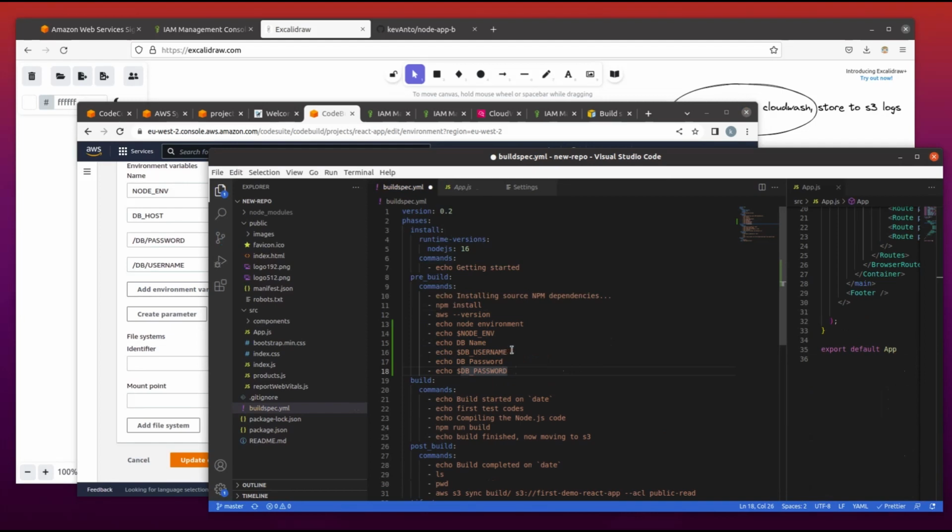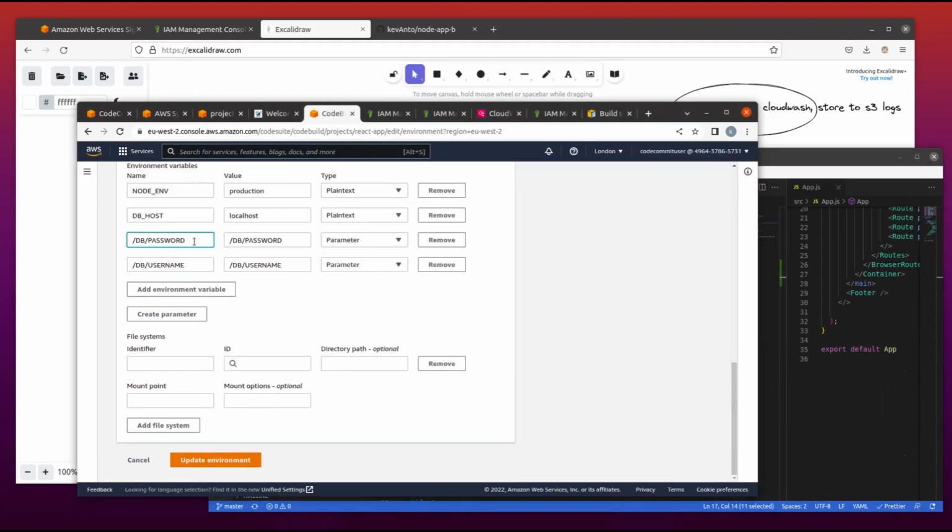Okay, and once we save that, we add back our echo command to try to view the passwords and all the parameters that we encrypted within SSM, to see if they will be visible in our logs.